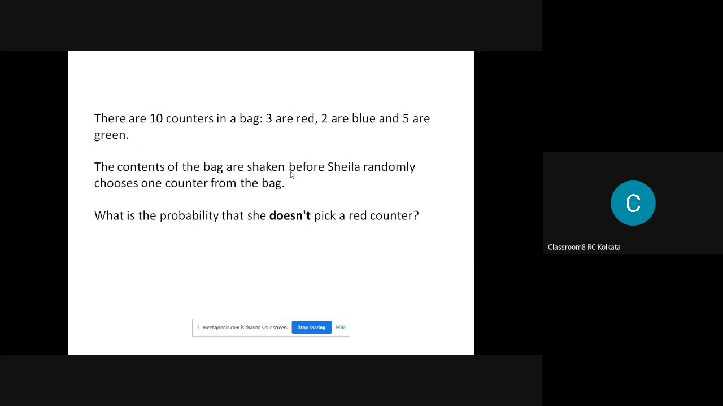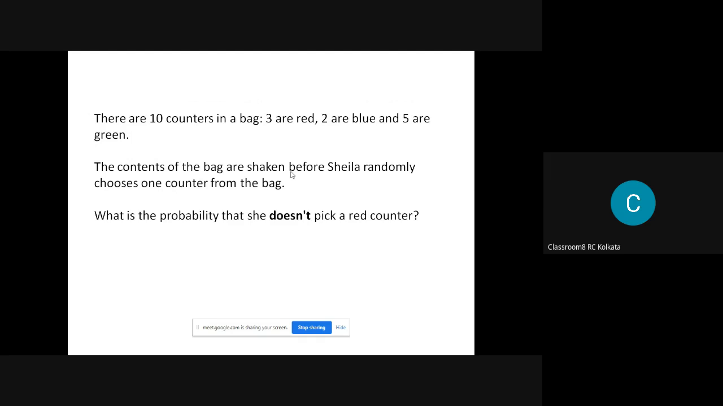So this is one, and this is another one. There are 10 counters in a bag, red, blue, and green. The contents are shaken, and then you take one counter from the bag. She will randomly choose. This is a game I think most of you have played during your childhood. Choose one gift. Okay, so you have to choose one. So now, what is the probability she doesn't pick a red counter?